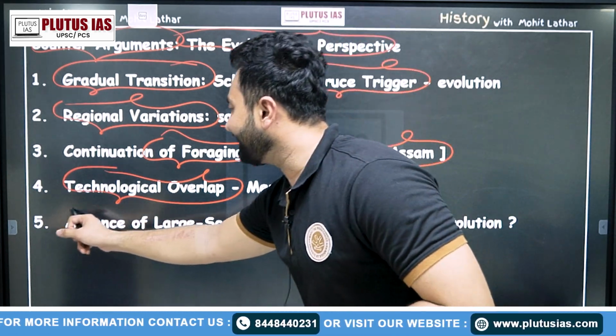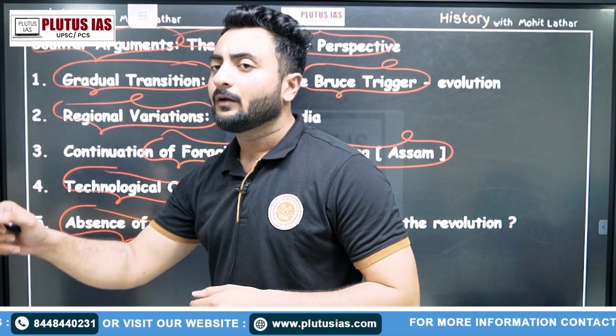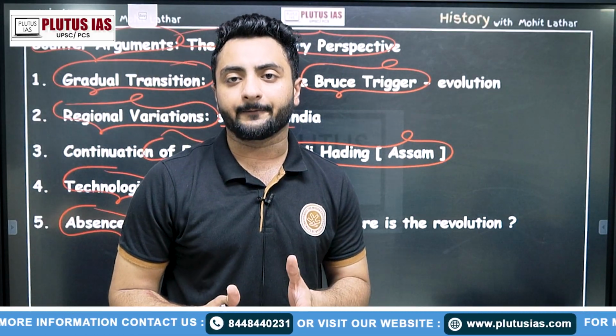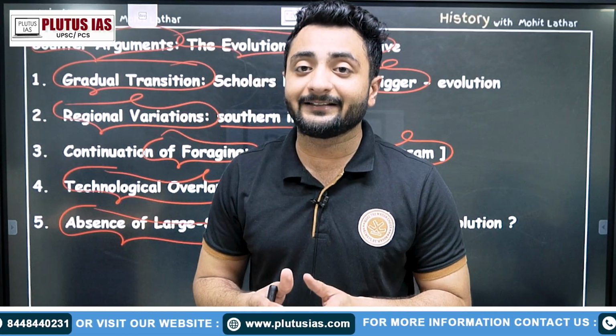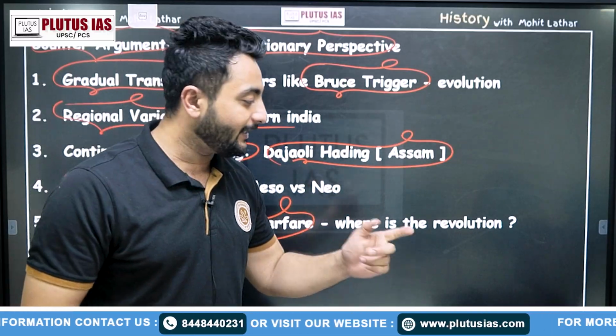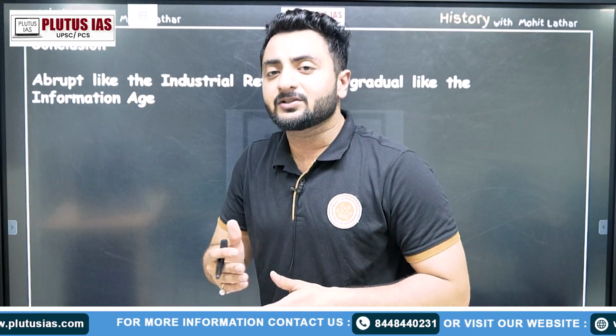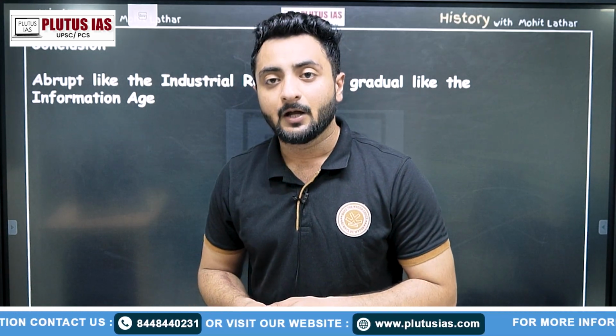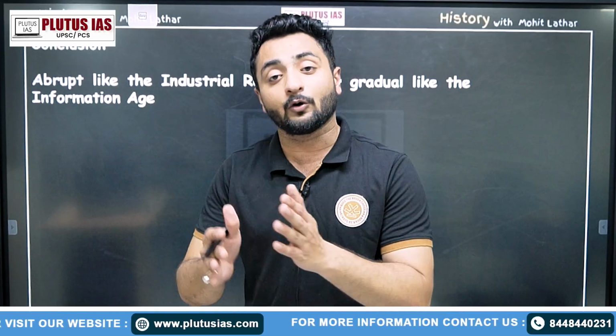And lastly, we see absence of large-scale warfare. For any revolution to be named a revolution, we must have a large level of conflict. But we see that this was not visible, no evidence of this in the Neolithic era. So we can say in conclusion that it could be abrupt like the industrial revolution, but also gradual like the information technology evolution. Means it is both a sort of revolution and evolution in different aspects. But saying in an extreme manner that it is only a revolution or only an evolution is wrong.